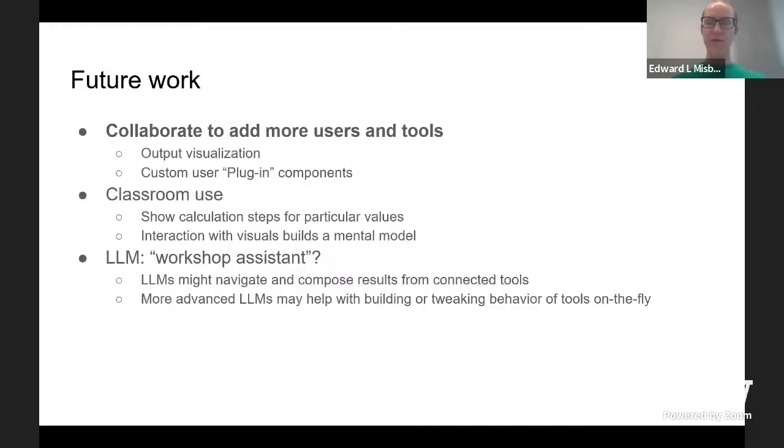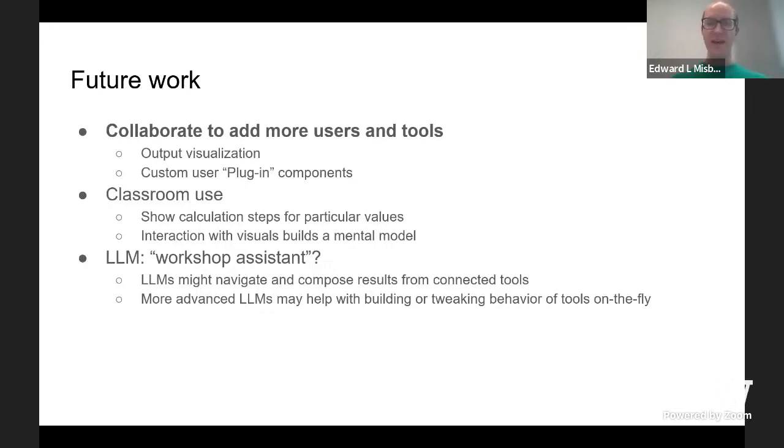So now we want to bring more users and tools on board to support more use cases. Incorporating output visualization, for example, is very important for this. And we had a couple of participants bring this up in interviews. People really want to know if they have an expression, does the error matter for their application? They want to pick a high error point and see whether that point corresponds to a reasonable input and whether the error is noticeable in real outputs. And this is just one example. Most of the participants we interviewed had ideas about other visualizations or tools they'd like to see added.